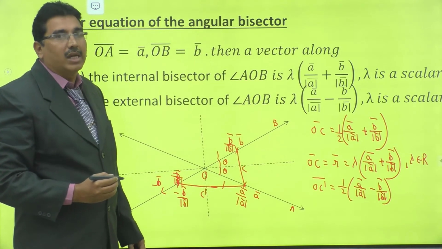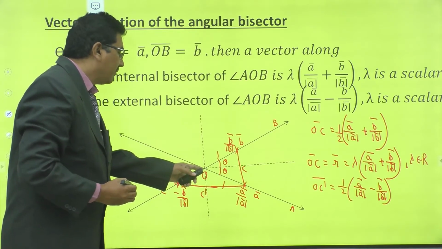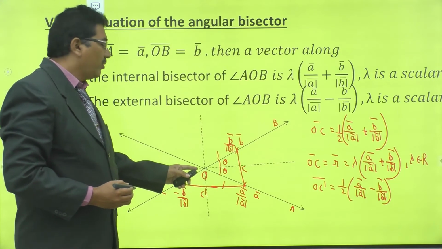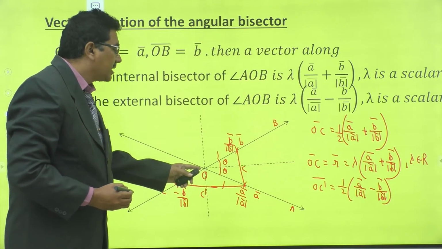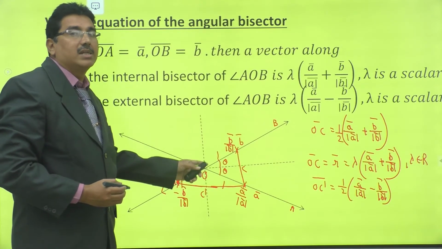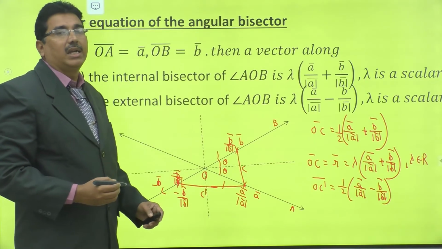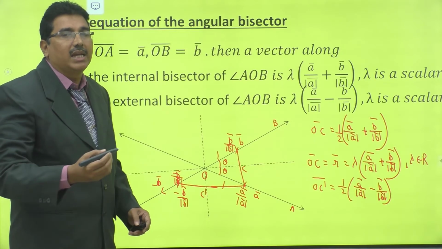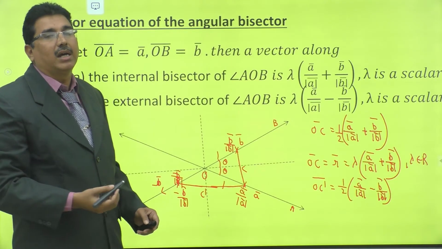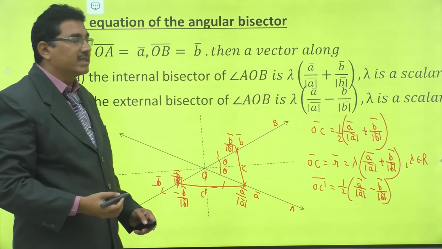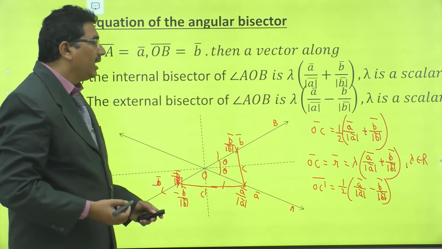Right? Observe that here this vertex is the origin. Suppose the vertex is another point, a non-zero point. In this case, what is the internal angular bisector and what is the external angular bisector? Right, see that case.